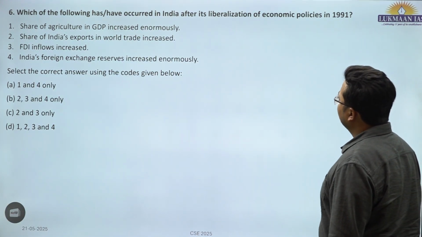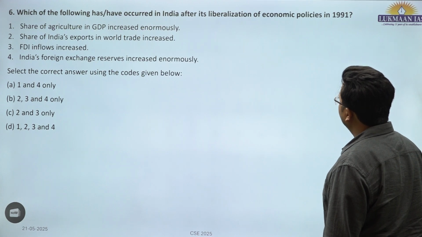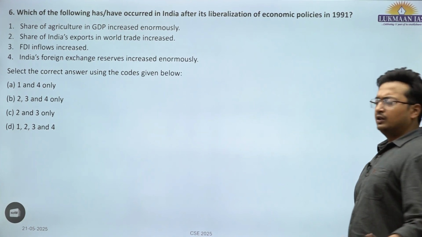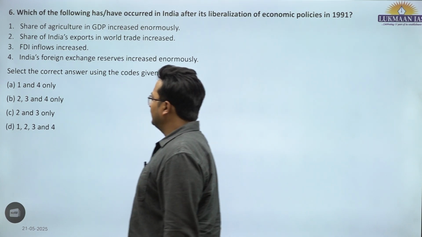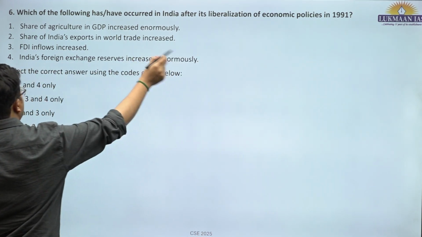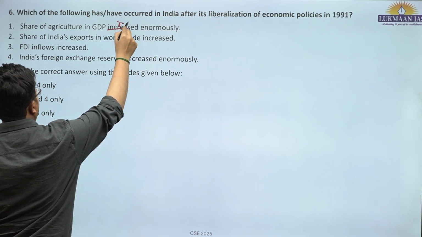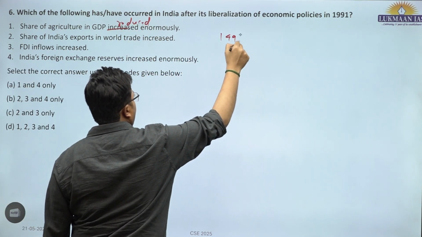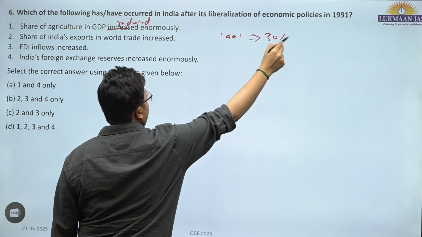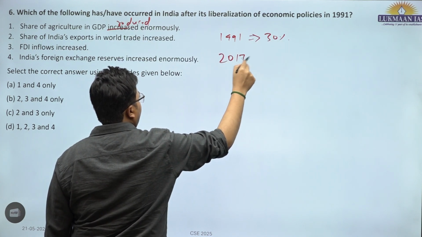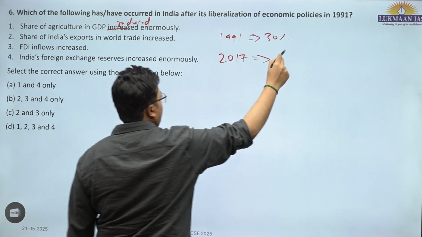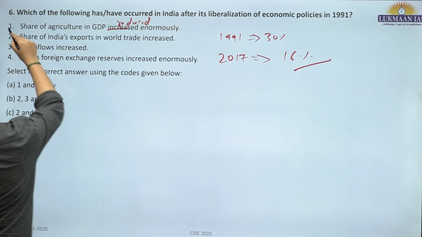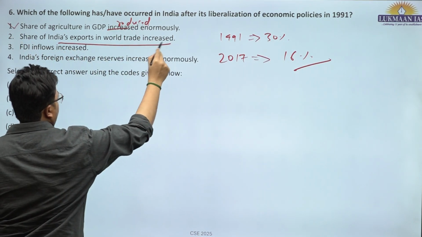So which of the following has occurred in India after its liberalization of economic policy in 1991? Liberalization means lower restrictions. Share of agriculture GDP has reduced. Earlier in 1991, it was around 30%, and in 2017 it came down to 16%. So this is incorrect. Share of India's exports in the world has increased.